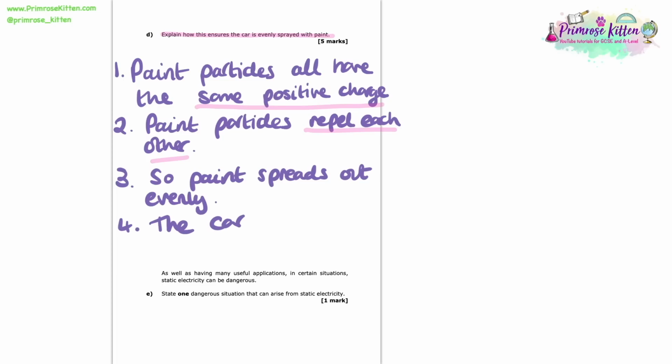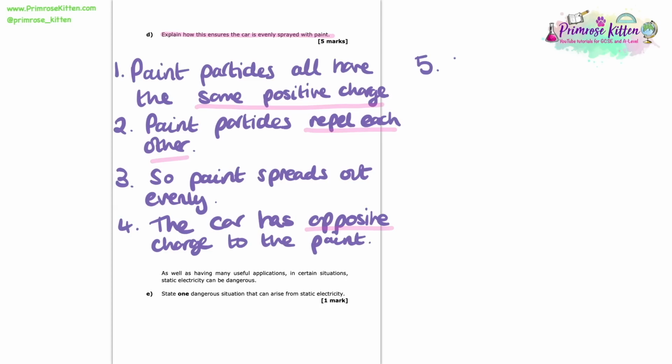So now, if we remember the diagram, the car is going to have the opposite charge to the paint. Now that's really important because, like we said, we understand that like charges repel and opposite charges will attract each other. So in this case, those positive paint particles are going to get attracted to the negative car.